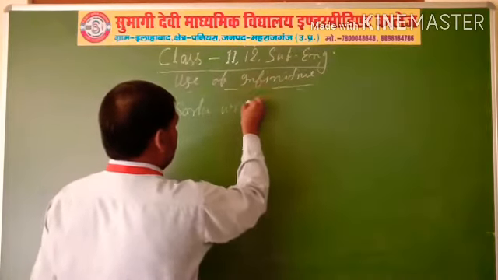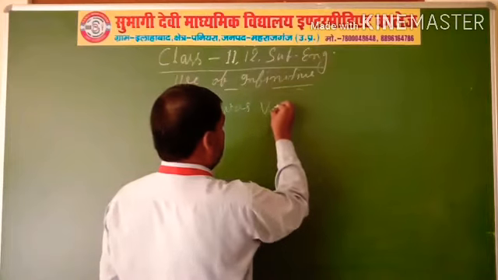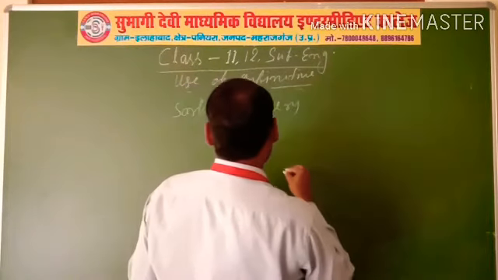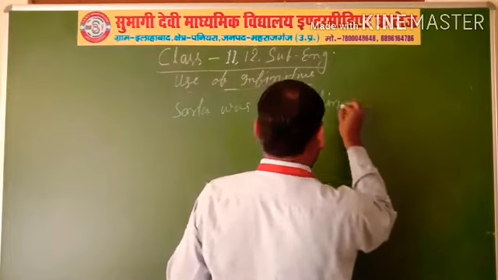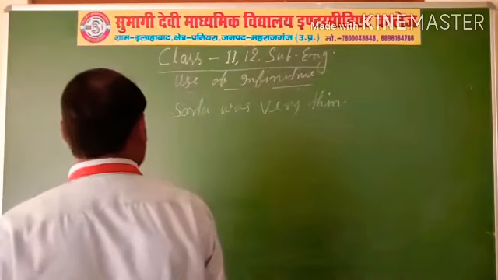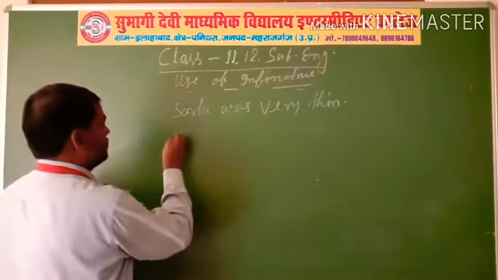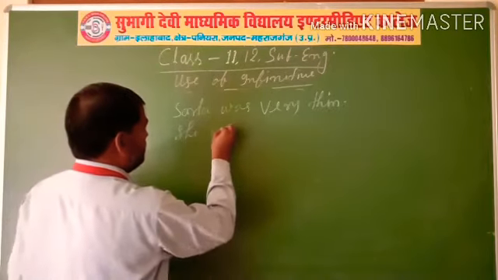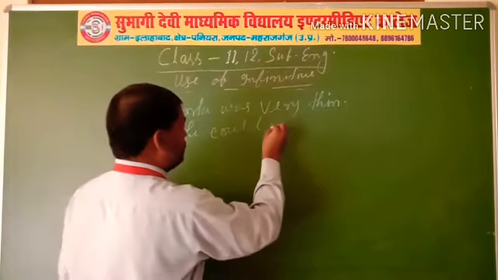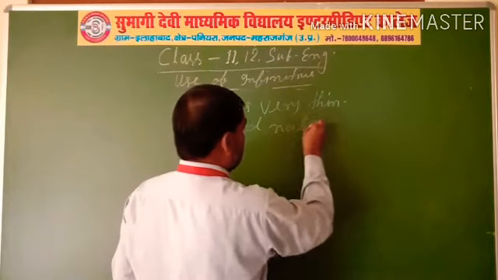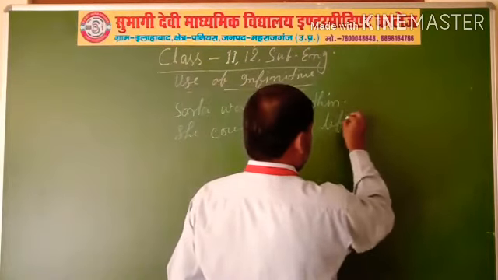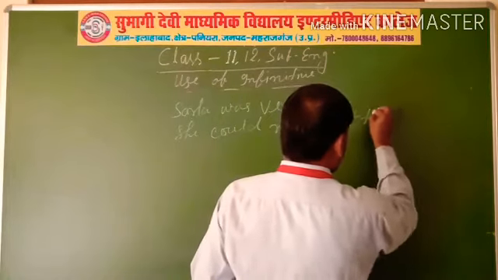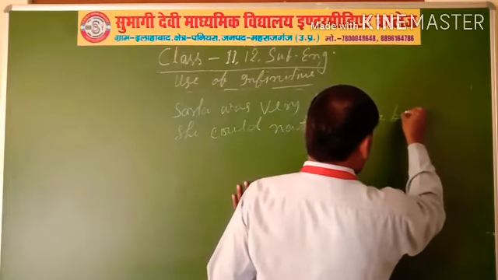Sarala was very thin. She could not lift the box.